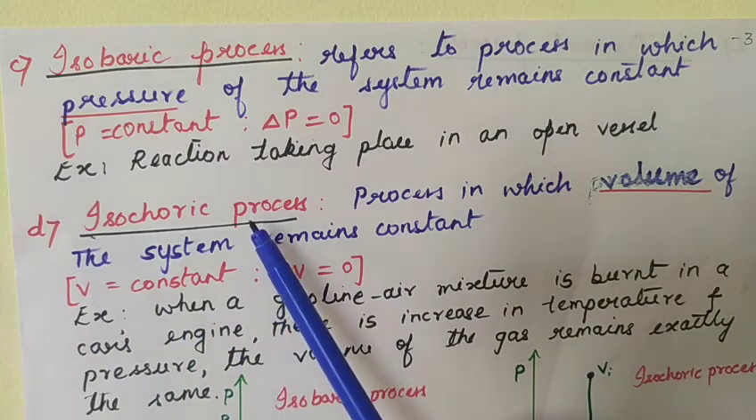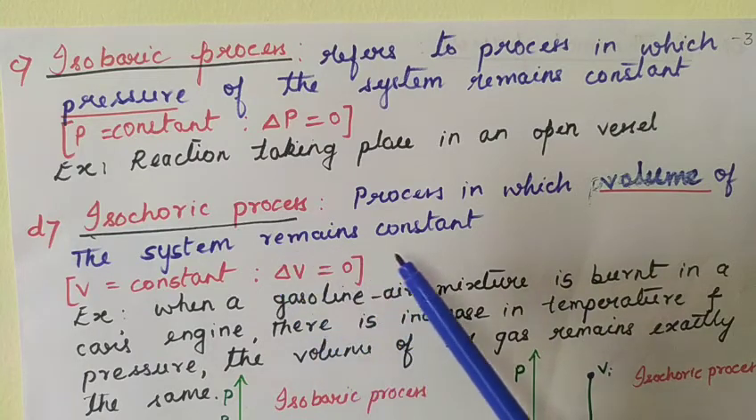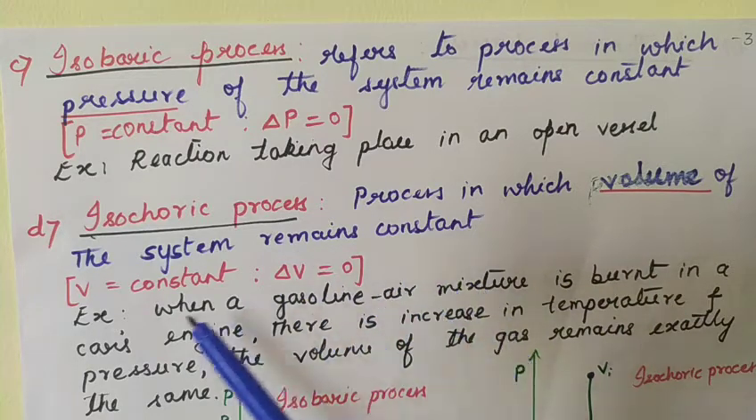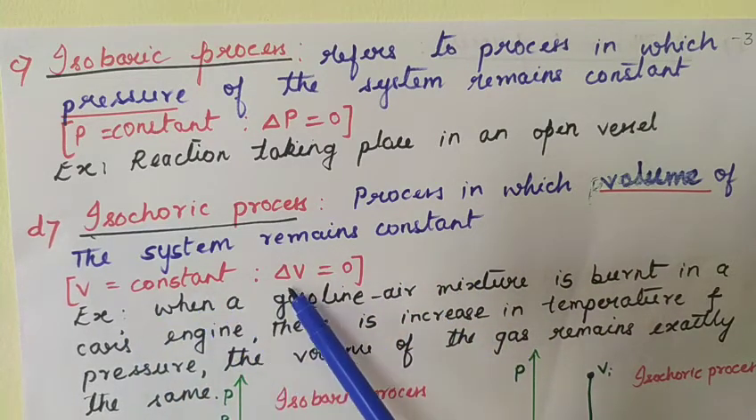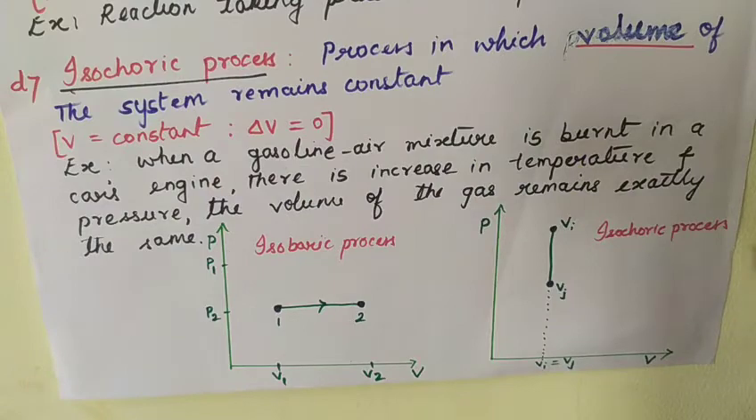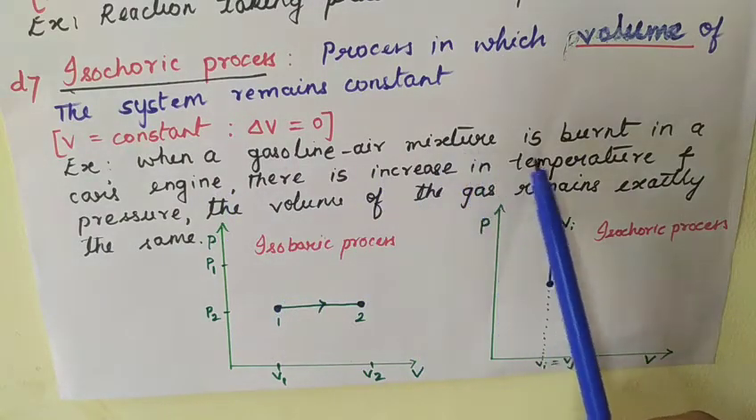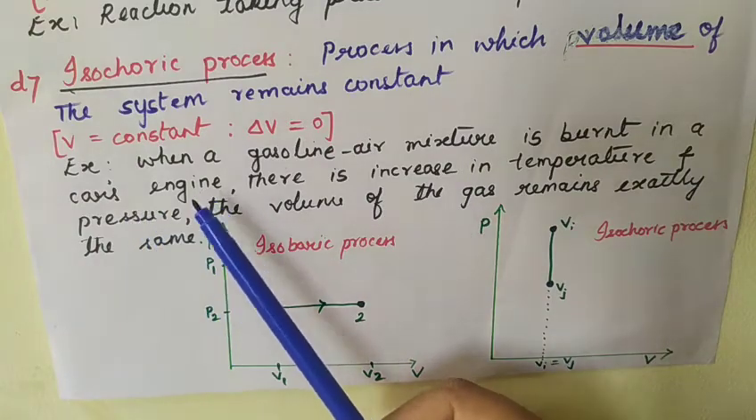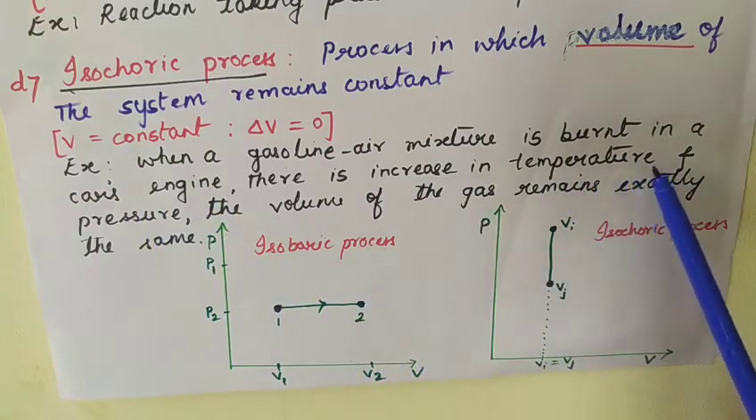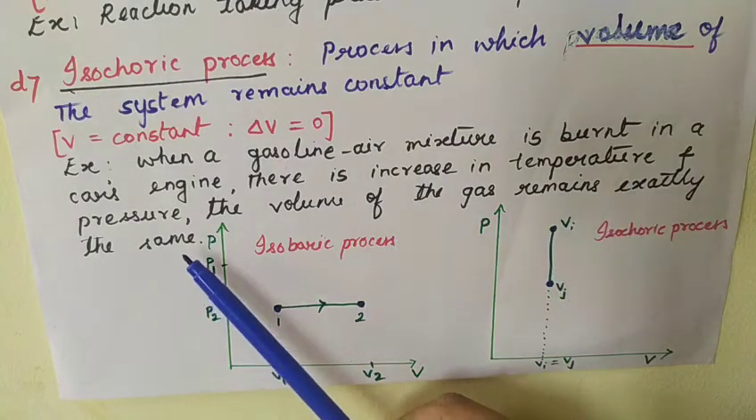It is the isochoric process. It is a process in which the volume of the system remains constant, V is constant and delta V is equal to 0 for an isochoric process. An example of an isochoric process is when a gasoline air mixture is burnt in a car's engine, there is an increase in temperature and pressure. The volume of the gas remains exactly the same.